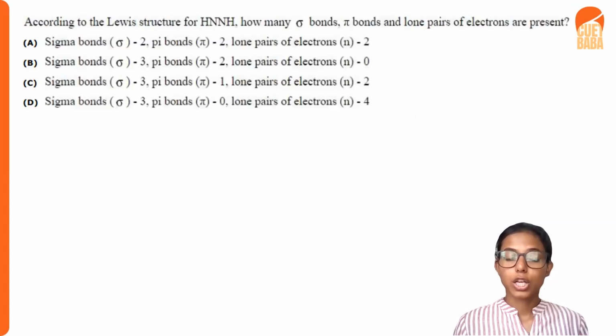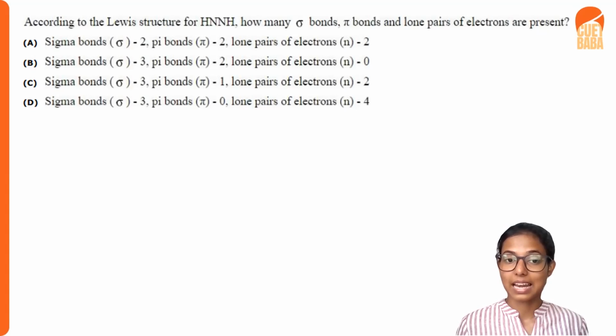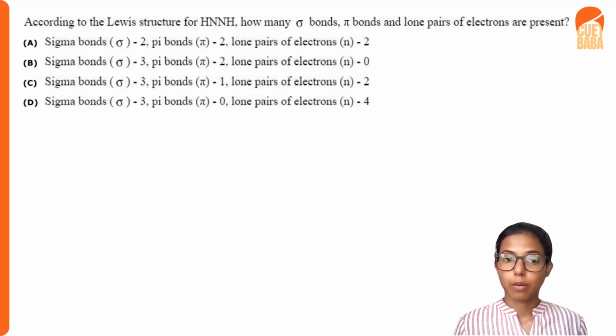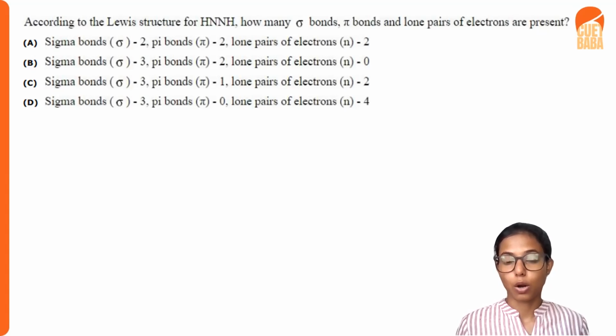Next question: according to Lewis structure of N2H2, how many sigma bonds, pi bonds, and lone pairs of electrons are present? So we have studied about the Lewis structure. We want to find the number of pi bonds, sigma bonds, and lone pairs of electrons in the chemical compound, that is N2H2. So first option, sigma bonds 2, pi bonds 2, lone pair electrons 2. And second option, sigma bonds 3, pi bonds 2, lone pair 0. And C option, sigma bonds 3, pi bonds 1, lone pair 2. And the fourth option, sigma bonds 3, pi bonds 0, and lone pair 4.